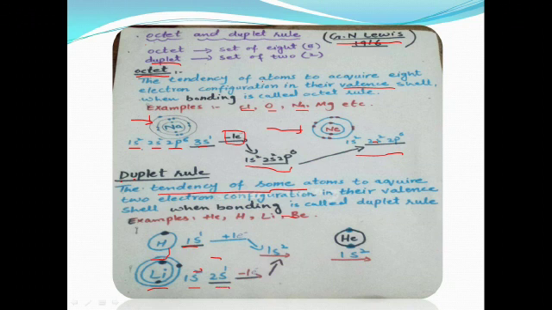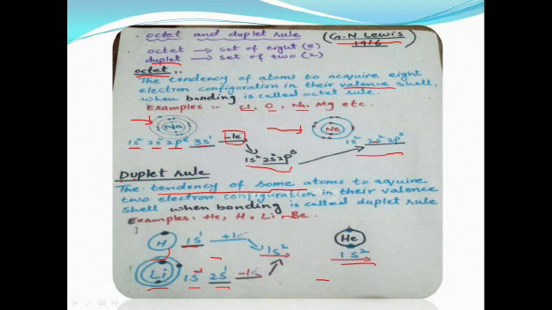Look at here. This is the structure of the helium atom and this is a noble gas. It contains 2 electrons in its outermost shell and its electronic configuration is 1s2. So when hydrogen gains 1 electron, its electronic configuration becomes 1s2 like the helium gas.